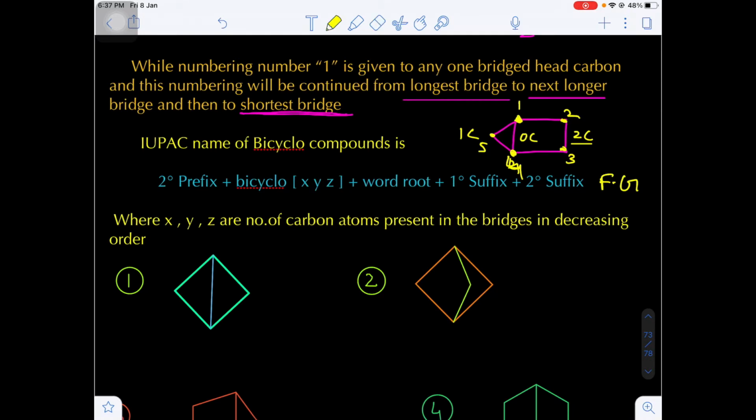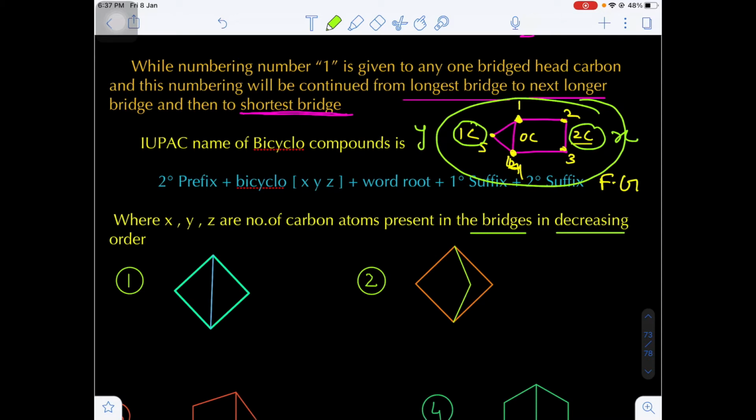They are the number of carbon atoms present in the bridges in the decreasing order. In this case, on the right side bridge there are 2 carbon atoms, so I am taking this as X. On the left hand side only 1 carbon is there, so I am taking this as Y. And between left and right there is one more bridge where the number of carbon atoms will be 0. So the Z value is 0, the X value is 2, the Y value is 1. The descending order will be 2, 1, 0, and these numbers are put in the square bracket.